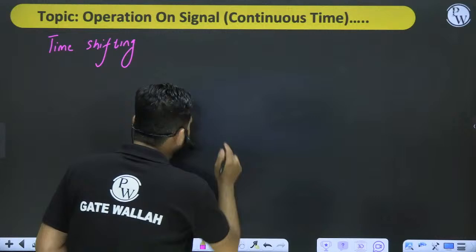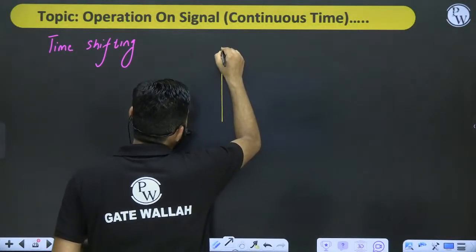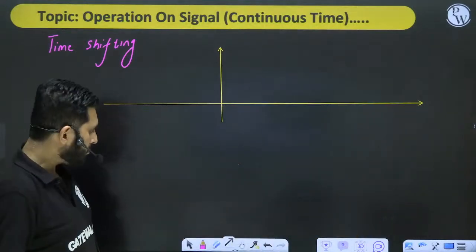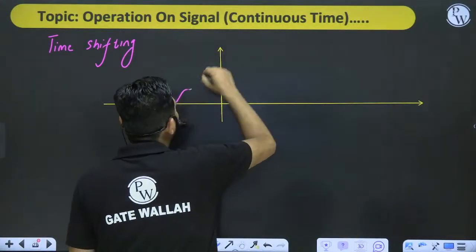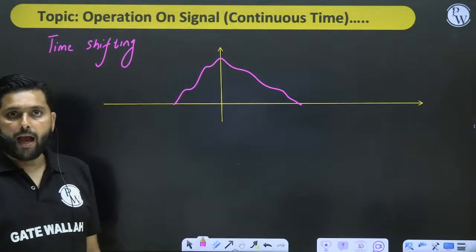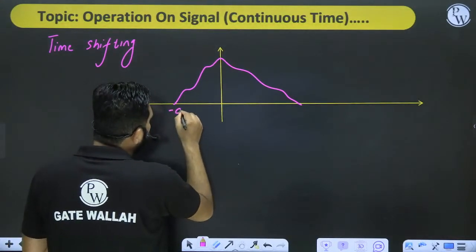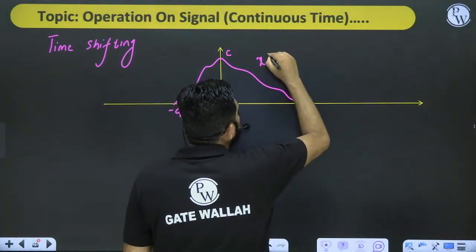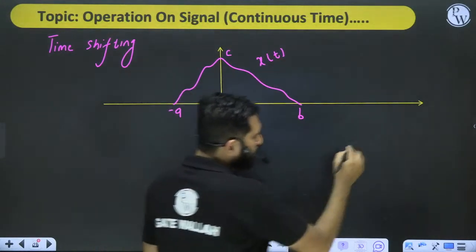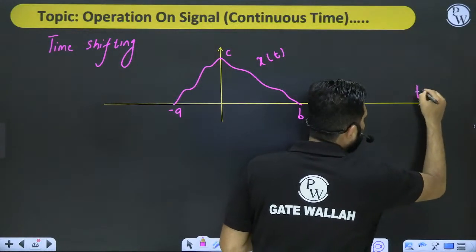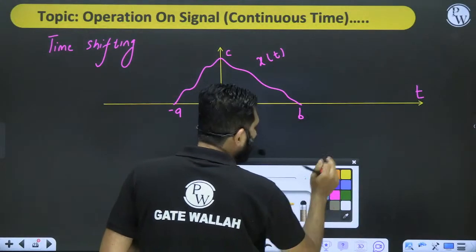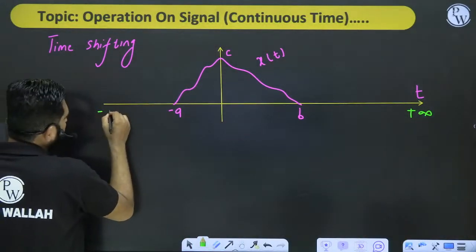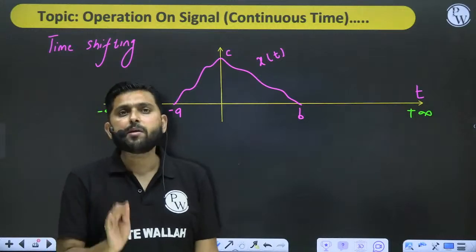Let's take this as a signal. Suppose I have a signal, a random signal, having the endpoints equal to minus a comma b. This I am calling x of t. This is the axis t, this is plus infinity, and this is minus infinity. Now what do you mean by the time shifting operation?